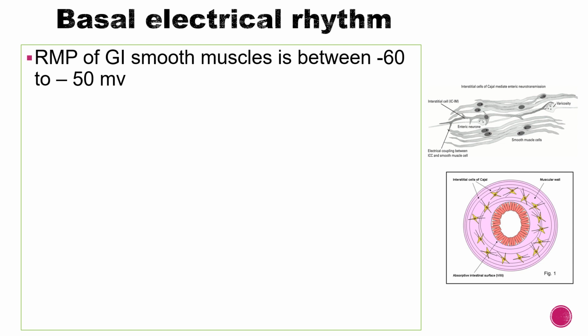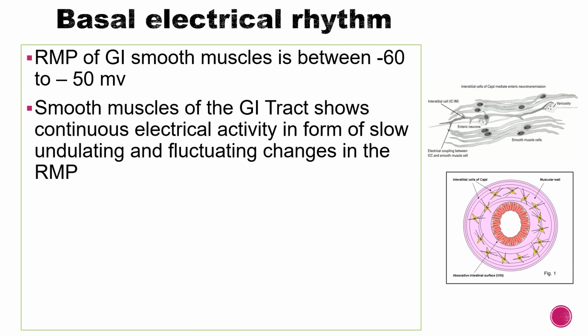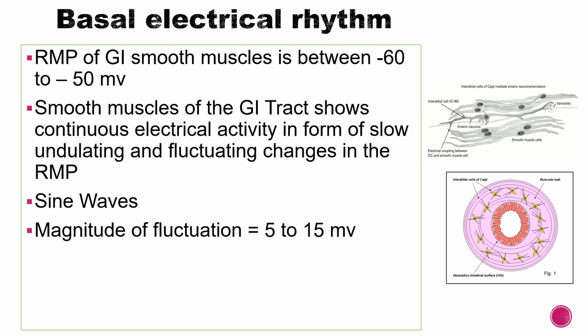The membrane potential fluctuates from minus 60 millivolt to minus 50 or minus 45 millivolt, with a magnitude of approximately 5 to 15 millivolt.